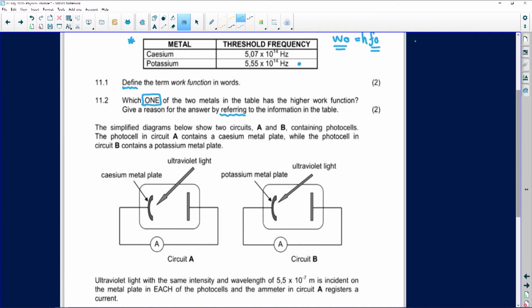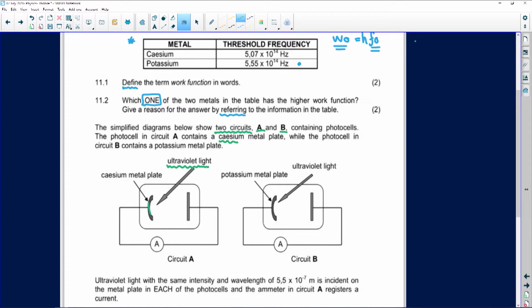So let's look at another one. It says the simplified diagrams below show two circuits. Now, when we talk about circuits, we talk about electricity. When we have circuits, we've got current. They've given us an A and a B, and they contain photocells. The photocell in circuit A contains cesium. Remember, it is a metal. I can see there's a cesium metal plate there. They are using ultraviolet light.